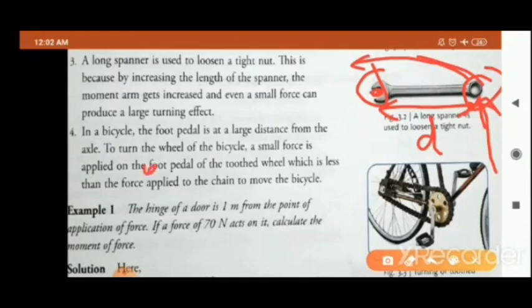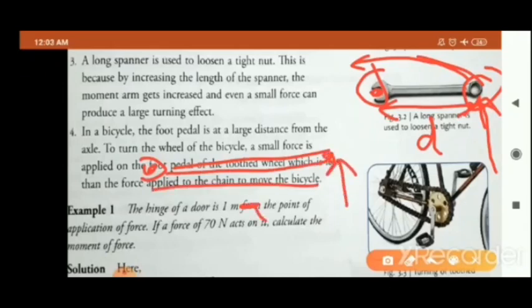Okay, if there is a screw here and you fix the spanner here and you increase the length of the spanner because you are going to hold here, then d increases. So even a small force F applied here can make it turn quickly. The wrench or spanner will turn quickly, and it will be easy to loosen the tight nut or screw.